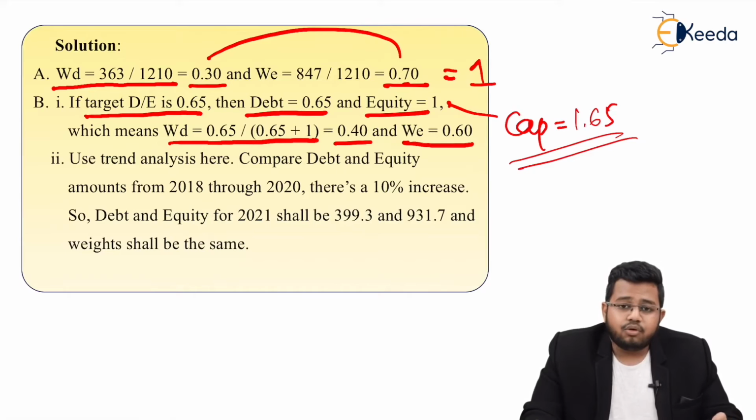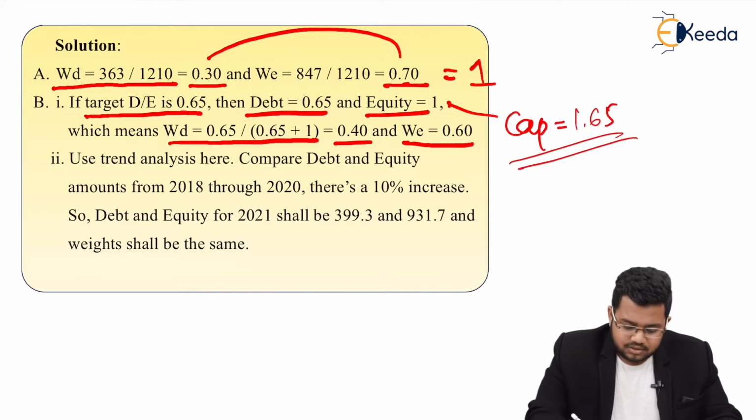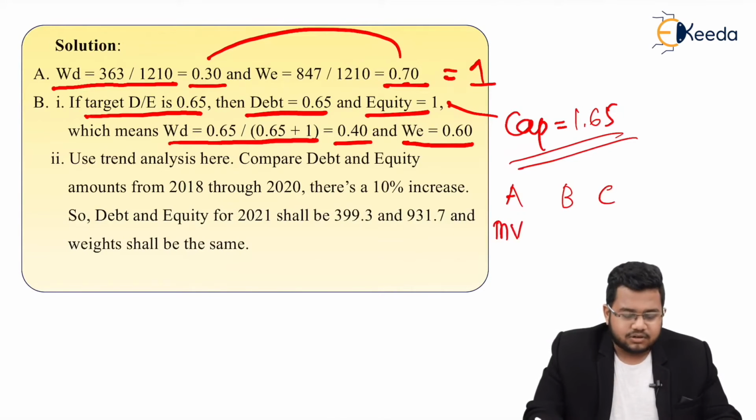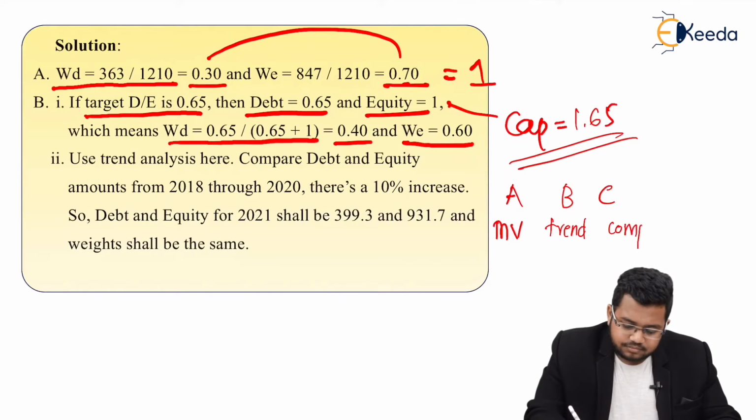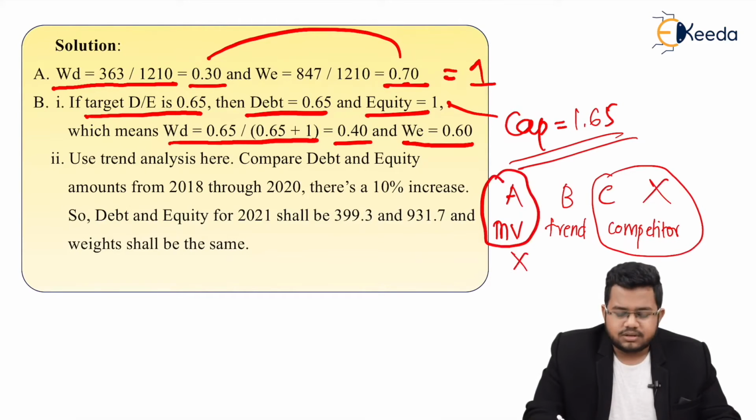Second case. See, now if you don't know any of the debt to equity ratio or debt to capital ratio, in short no target is known, if you remember you could use three methods. In my flowchart I had considered A, B and C. A was use market value of current capital structure weights, B was regarding some trend and C was regarding competitor. Competitor is not in this case, I am not using this. Market values are not given in this case, I am not using this. Thus I am left with this trend.